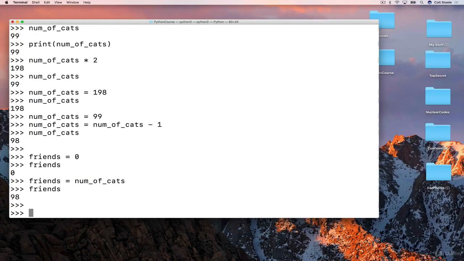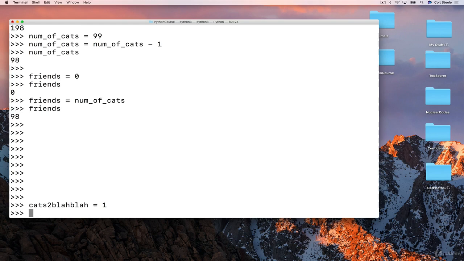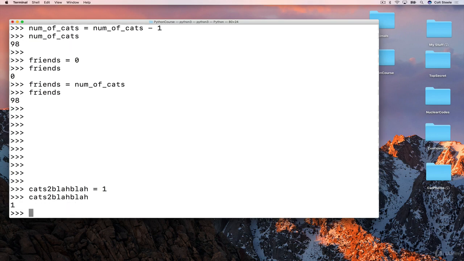And I'll show you, let me make some space here. I could make a new variable, cats2 blah blah blah. Let's just do that. Equals 1. Why not? And I can hit tab, so I don't have to type that whole thing. It's not a good variable name because it makes no sense and it's really long, but Python's fine with it.